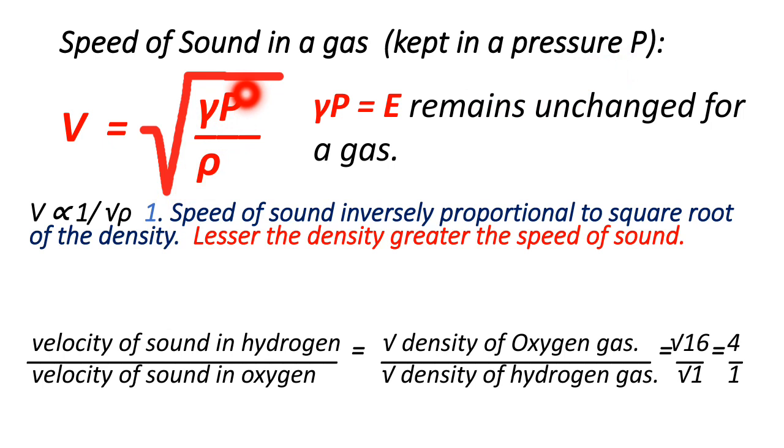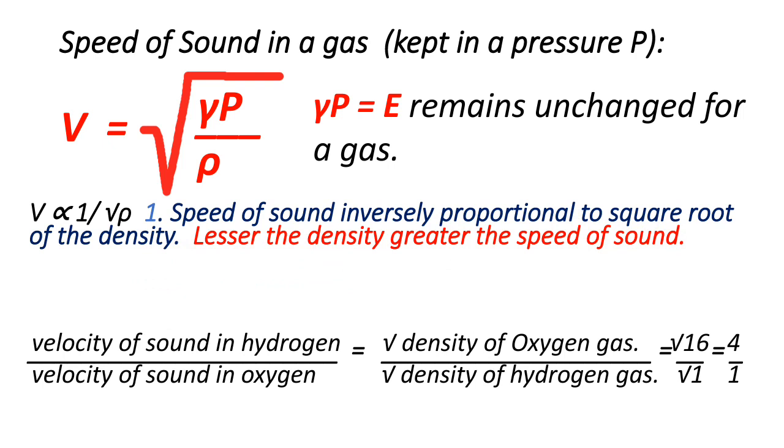So this overall part, the numerator, is a constant, so you can directly say that this velocity is inversely proportional to the square root of the density. Correct? If the density changes, the speed of sound also changes. The speed of sound is inversely proportional to the square root of density, so that means lesser the density, greater the speed of sound. Like in hydrogen gas, the density is less, so the speed of sound is greater in hydrogen gas.